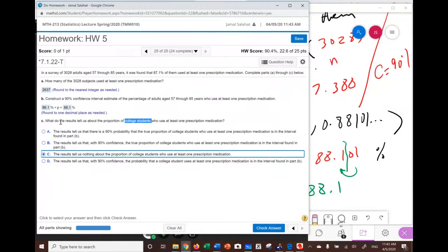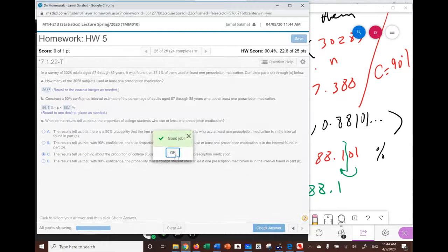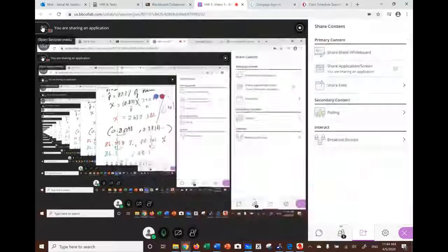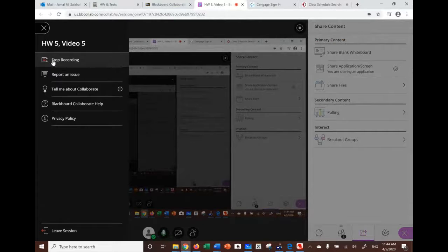Now, if the question were about what the results tell us about adults age 57 to 85, then we would talk about the confidence interval, so we would choose the option that is talking about the confidence interval. But this is just a question written to trick you, to see if you are focusing on what you're reading or not. So let's check the answer, and it's correct. I'm going to stop here, and we'll record more lectures later on.